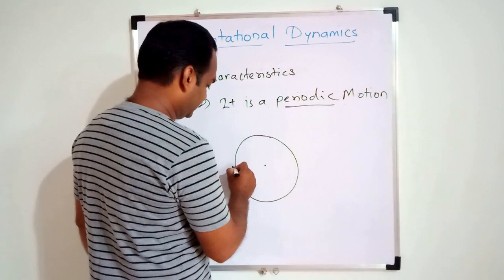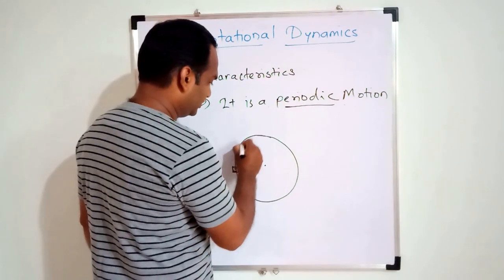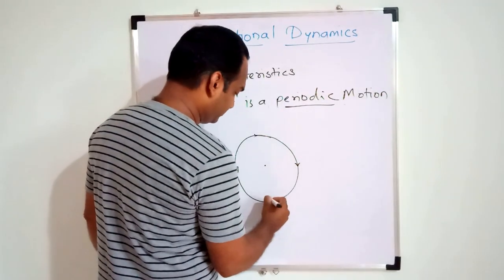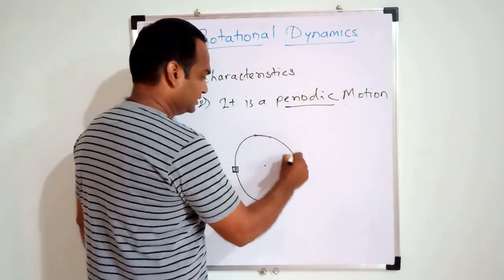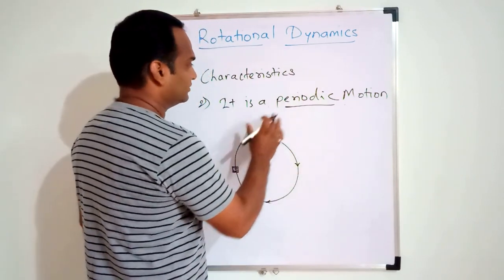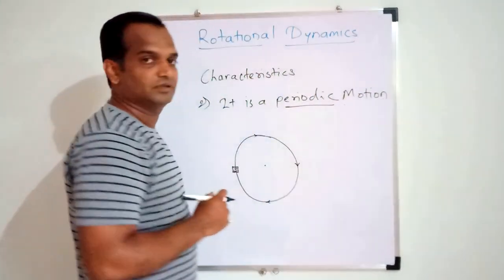This particle or object always repeats the same path along this trajectory. That's why it is a periodic motion.